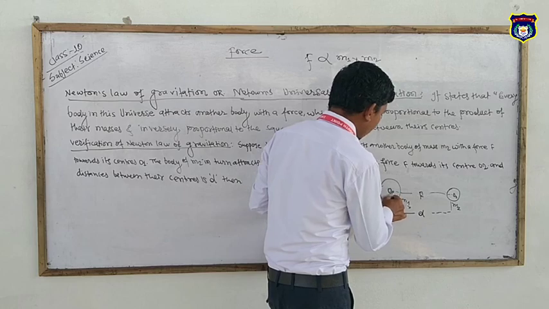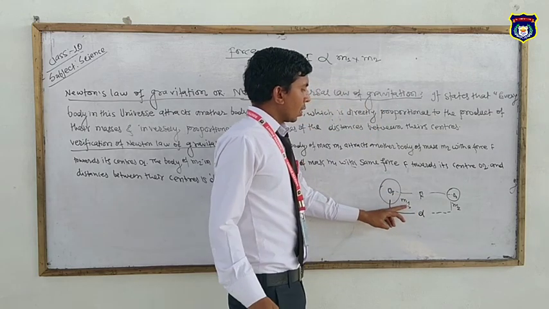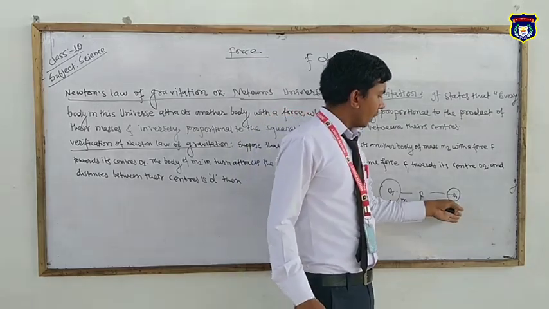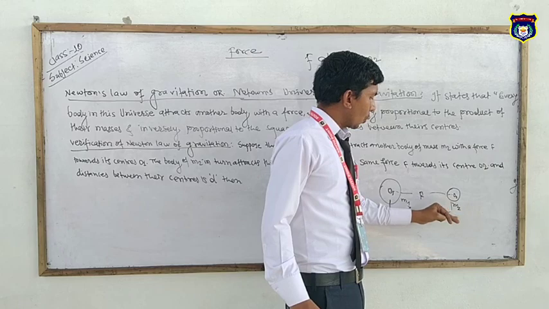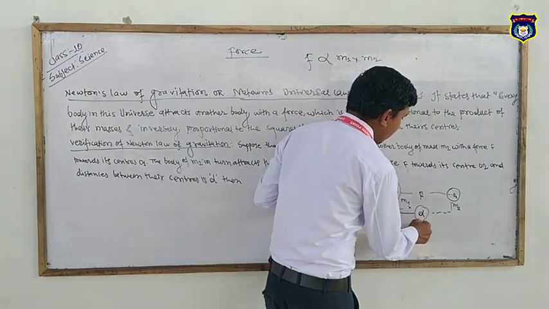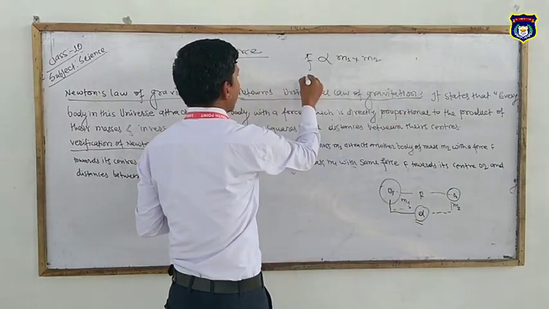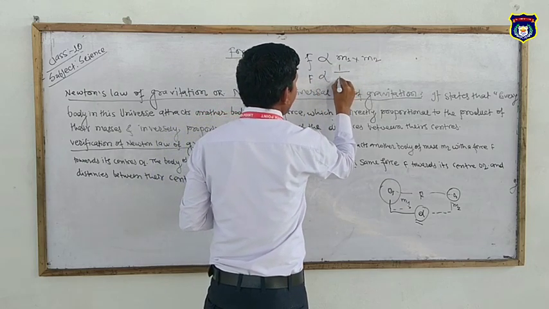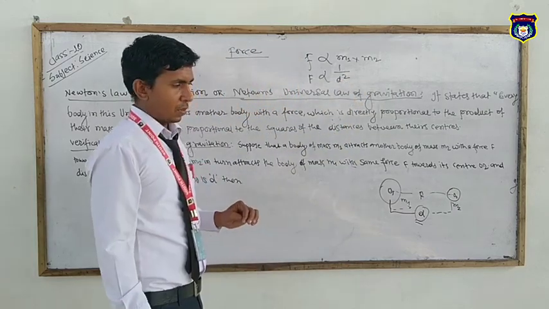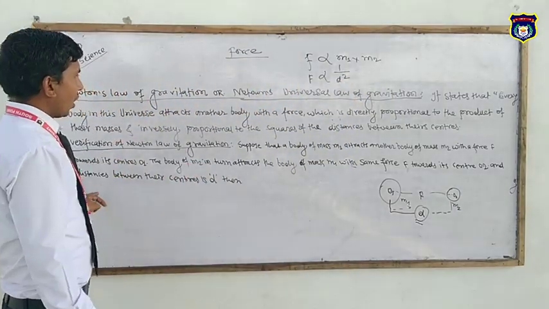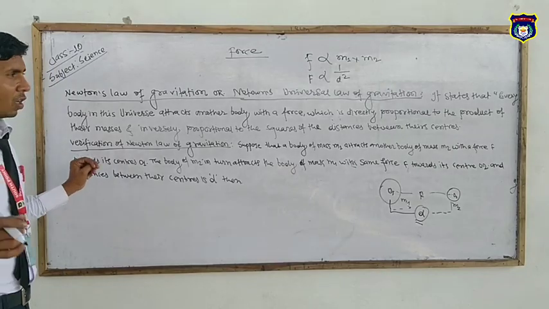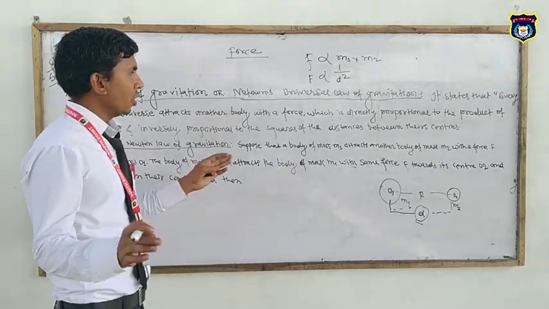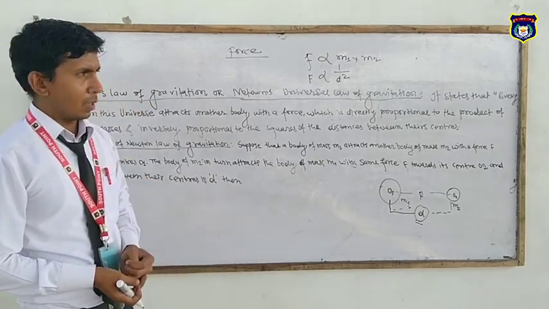The center of heavenly body 1 is O1, and the center of heavenly body 2 is O2, and F is inversely proportional to 1 by d square. Such a law is called Newton's universal law of gravitation.